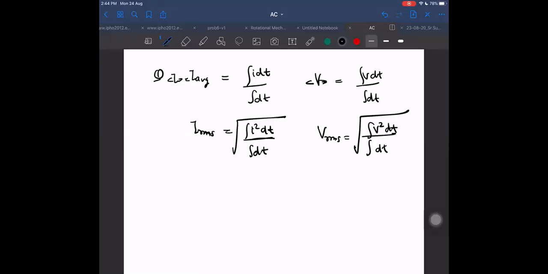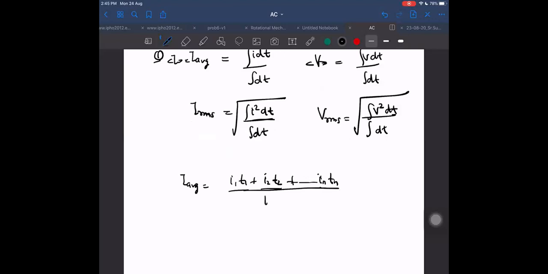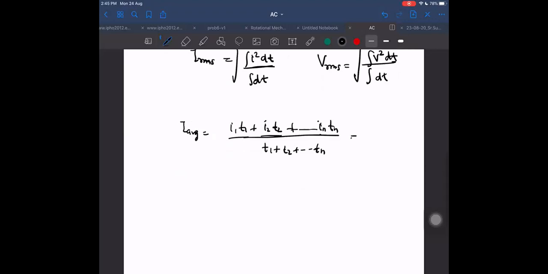First of all, I want to define average current and RMS current. Average current is defined as integral of I dt upon integral dt. Similarly, for discrete currents I1, I2 flowing in different time intervals T1, T2 up to Tn, I average is sigma I into T upon net time T1 plus T2 up to Tn.